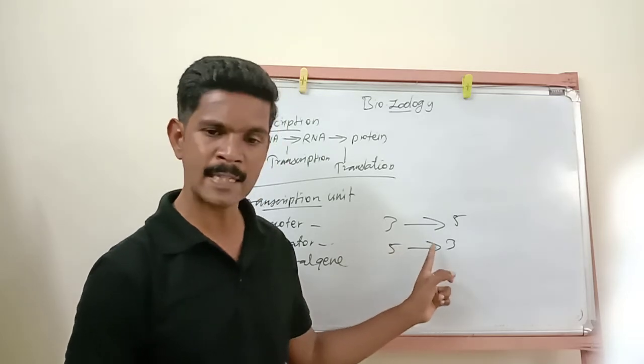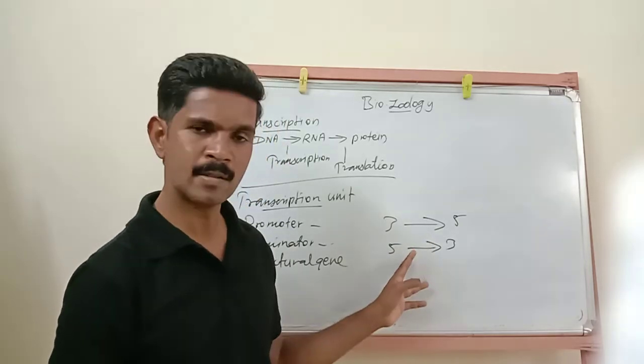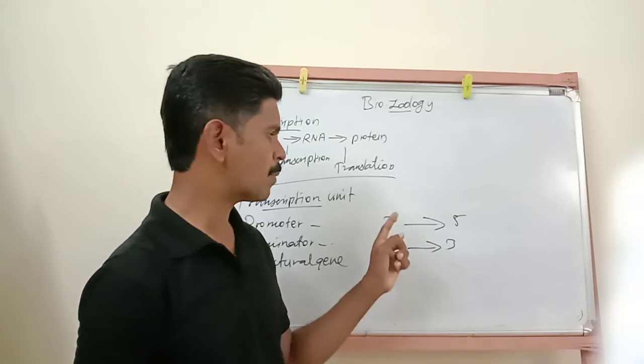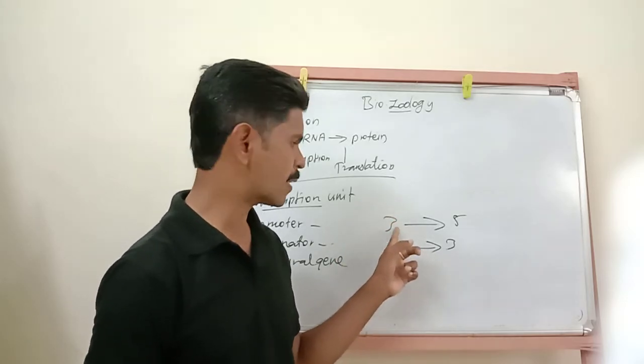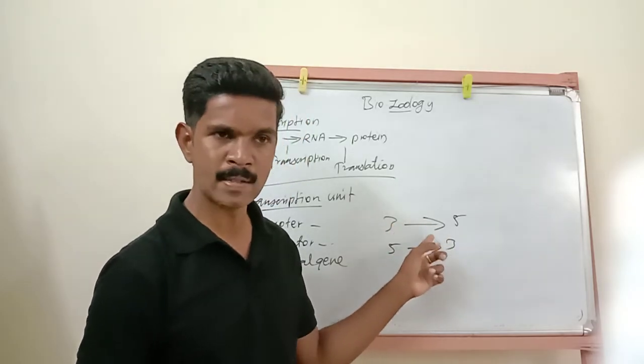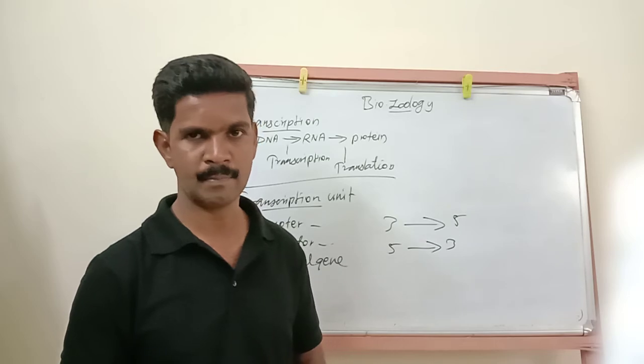Listen very carefully: the 5' to 3' strand is displaced during transcription, so it is called the coding strand. The DNA-dependent RNA polymerase catalyzes this reaction on the 3' to 5' strand, which is the template strand.